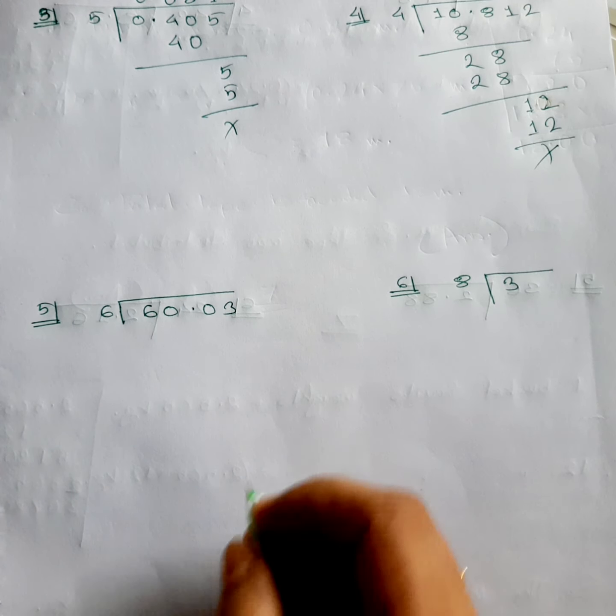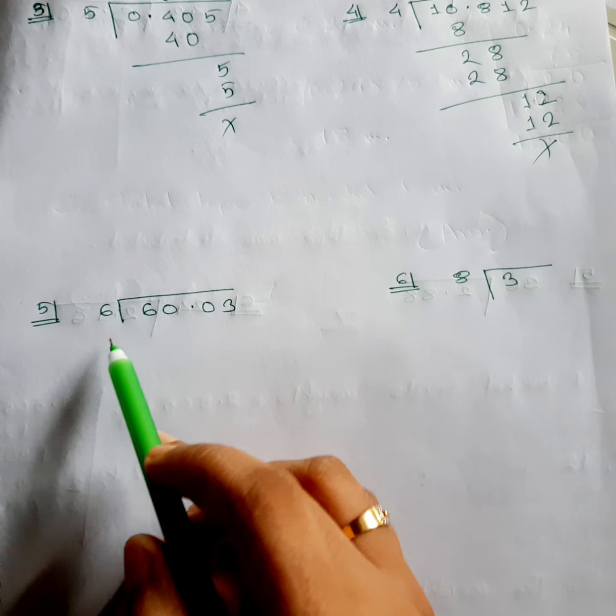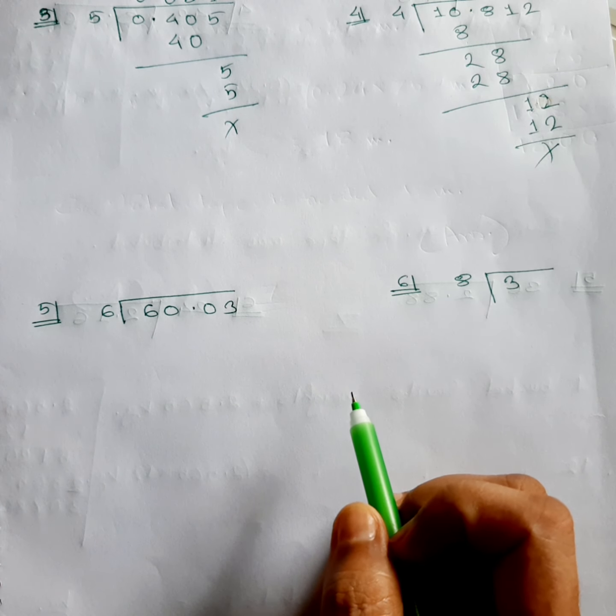6 10s are 6, goes for 1 time, definitely 1 time, but we need to take another. I will tell you that later, because I already told you that if you are confused about one of your, what should I say, question, then you have to multiply the quotient and divisor, so that you can find out the answer. As you can see, if we go for 1 time, then that 0 will come down, we have to put another 0, and then it doesn't make any sense, so we are going to take full 60 over here. 6 10s are